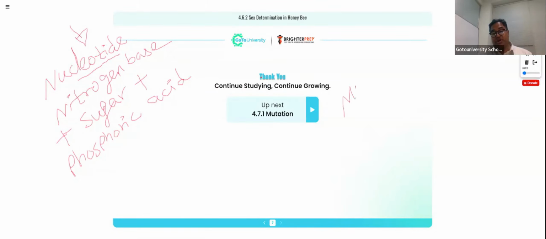mutagenic agent. Mutagenic agent causes what exactly? Mutation. So what do you mean about mutagenic agent? The agent which causes mutation is called mutagenic agent. This mutagenic agent causes mutation. We know very well the mutation is caused by mutagenic agent.